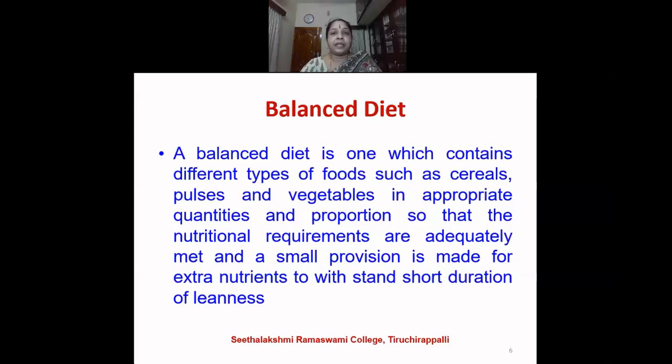Have in mind that when you incorporate the 5 food groups, the diet will become a balanced diet and it will provide the nutrients in proper quantity and quality. This is called the balanced diet.